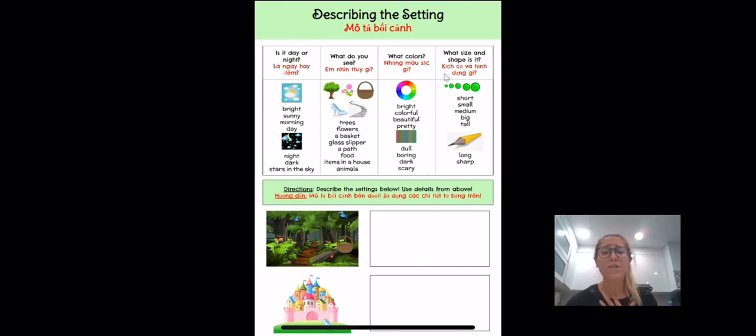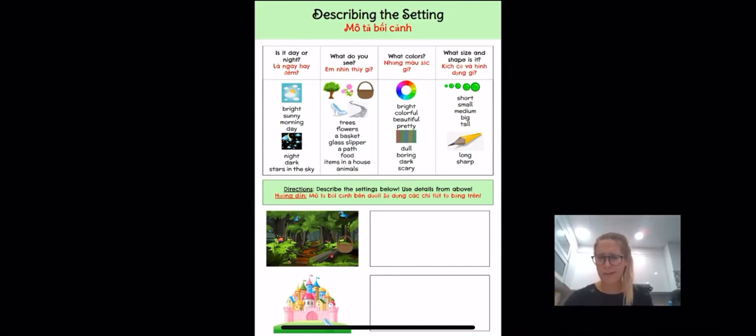You can also talk about the size and shape. So here we see small to big. Your character might be short. There might be something small. There might be something medium. There might be something big. And maybe your character is tall, or they build a tall, strong house. Maybe you see something that's long and sharp. I don't know. Those are all things that you can think about. What do the things around you look like?